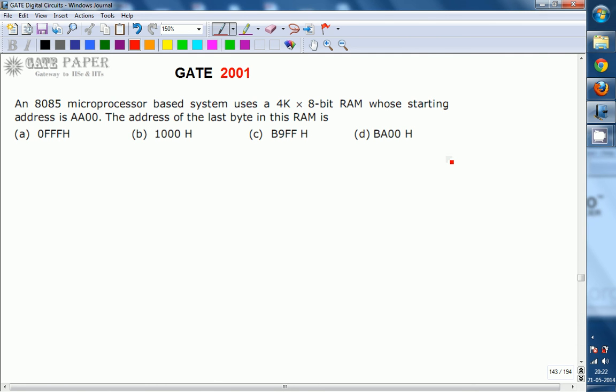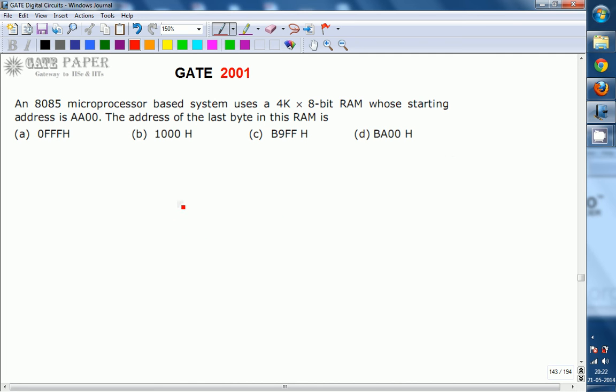Hello, we are discussing the GATE 2001 ECE paper, and the topic we are discussing is digital circuits, and that too microprocessors. An 8085 microprocessor based system uses a 4K into 8-bit RAM whose starting address is AA00. The address of the last byte in this RAM is. There are four options given. What will be the last byte address of this RAM?